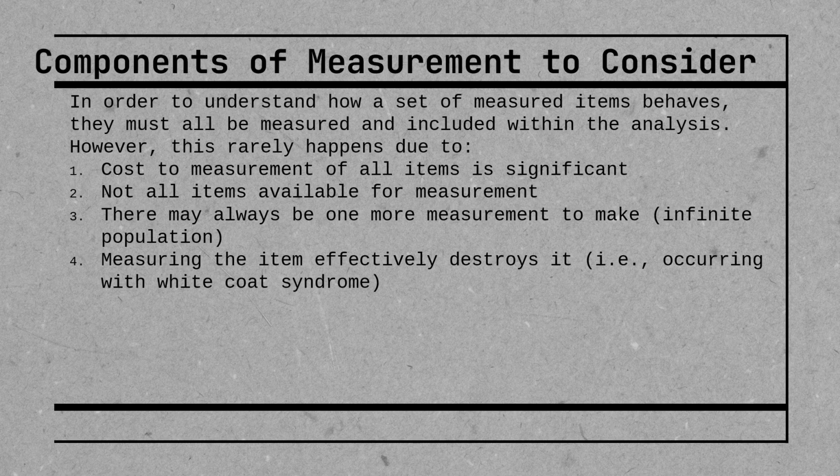The second reason is maybe not all items are available for measurement. This does happen, where it's just impossible to measure. Third is that there may always be one more measurement to make. This happens, I believe, to everyone at some point in their evaluation or research career. As you are going down the list of things that you want to investigate or measure, there's always one more thing that pops up, right? There's always one variable that's connected to another variable, which then ends up being connected to another variable. And before you know it, you have like 30 variables that you want to collect because they are all interconnected.